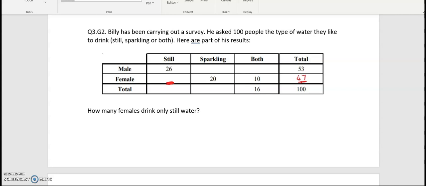So we have 47 females in total. We've taken out 20 and the 10. So 47, take away 30, leaves us with 17. So the number of females who drink still water only is 17.